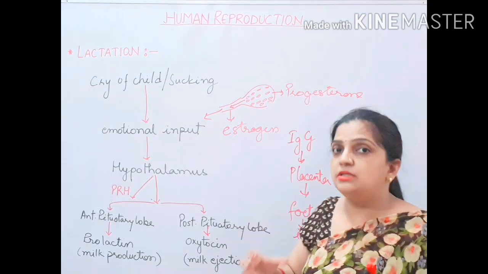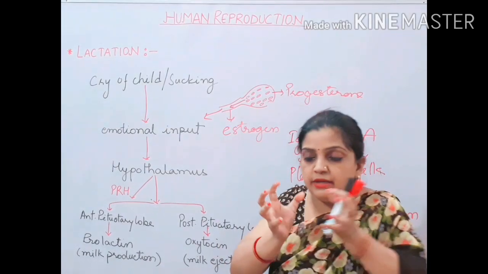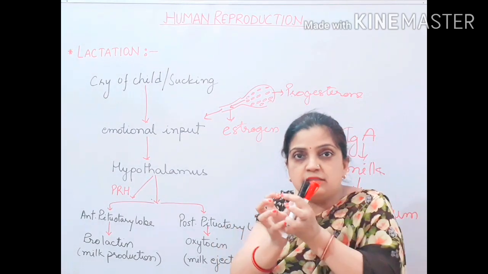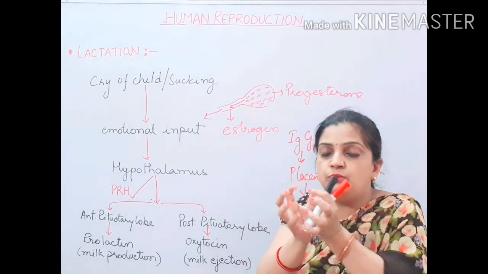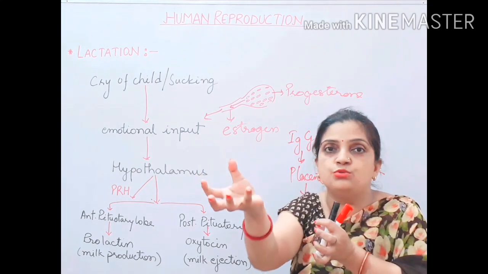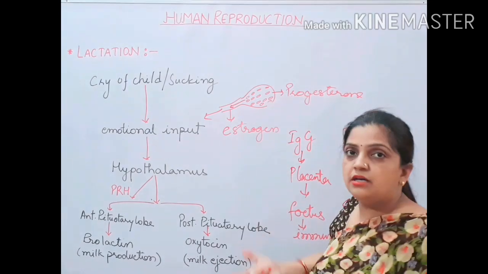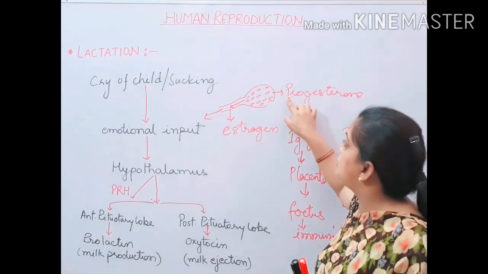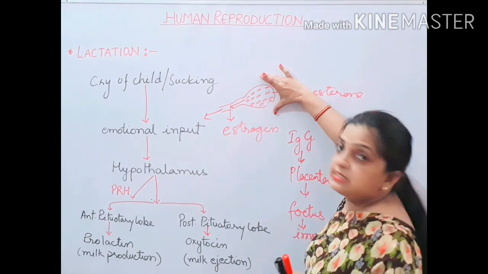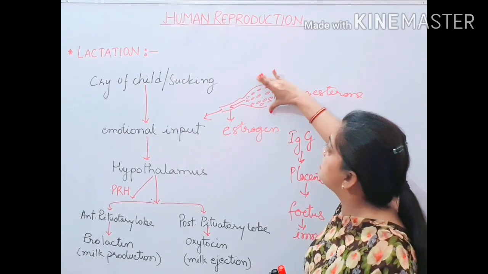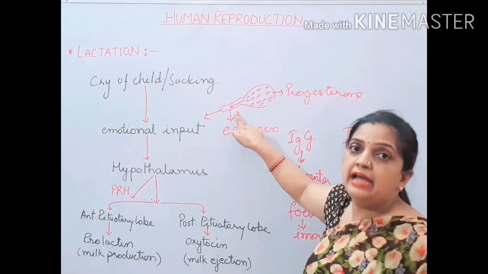Now how will the milk be ejected? Same procedure, children, the alveoli will get contracted. Alveoli is a balloon-like structure. When we contract a balloon, the fluid filled inside will ooze out. A similar process takes place here. This is a balloon-like structure and milk is filled here. This progesterone creates a contraction. So because of contraction, the alveoli gets contracted, and as soon as the alveoli gets contracted, the milk is ejected out into the alveoli duct.